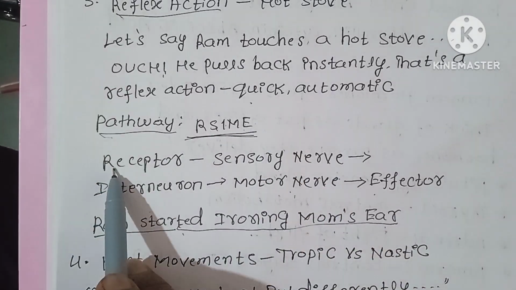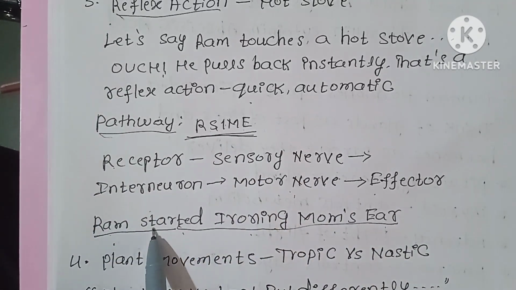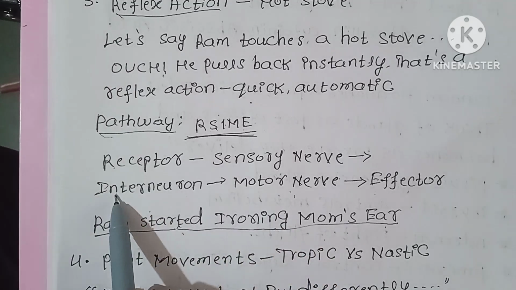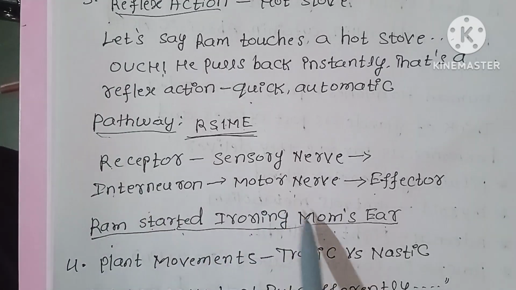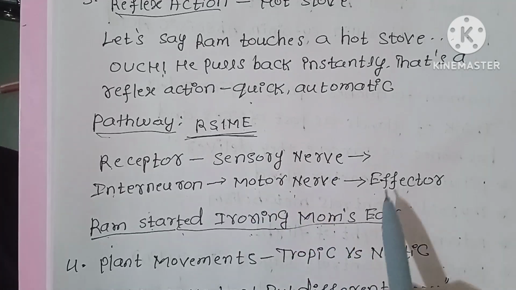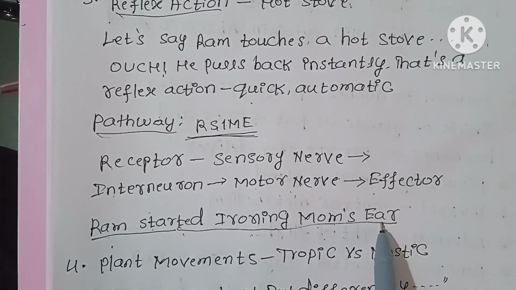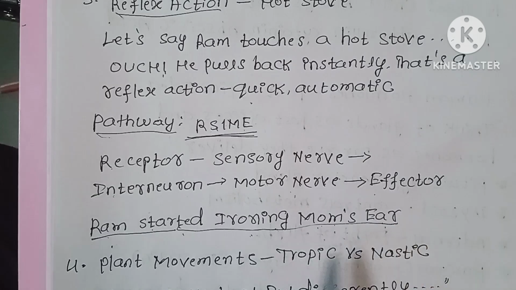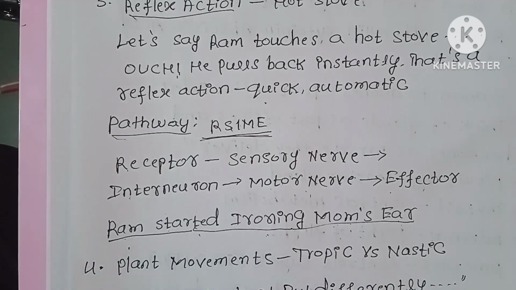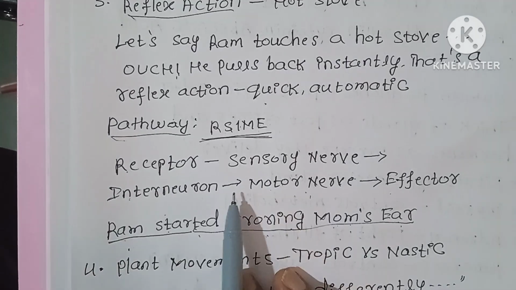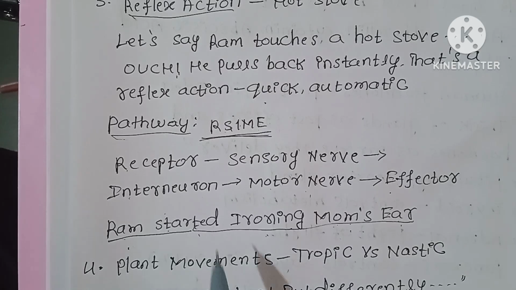R means receptor, S means sensory nerve, I means interneuron, M means motor nerve, E means effector. This is the path of reflex action. If the exam asks for the path of reflex action, they ask serial-wise, one by one, so you have to remember it in order.